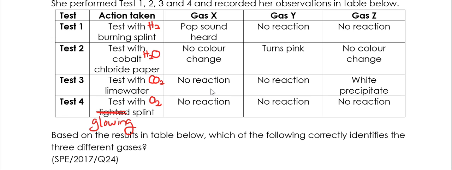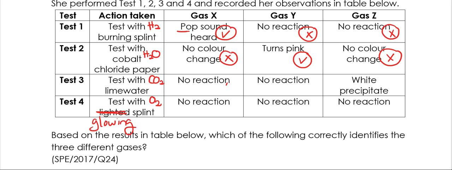The gas, there's no pop sound, so gas X doesn't have hydrogen. Gas Y, it says pop sound is heard. So that means that there is hydrogen gas. No reaction, that means that gas Y doesn't contain hydrogen gas. Gas C also doesn't contain hydrogen gas. In terms of the cobalt chloride paper, gas X, no color change, so it doesn't contain water vapor. But gas Y turns pink, that means there is water vapor. No color change, no water vapor.